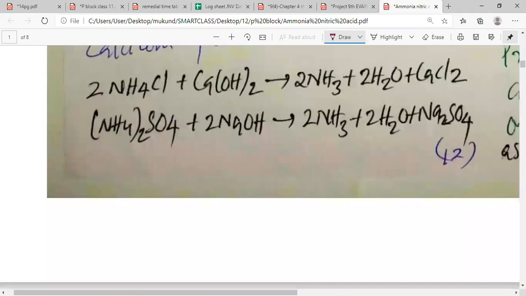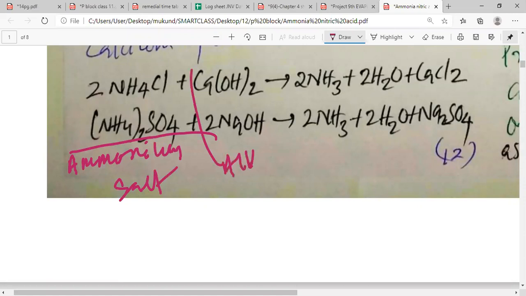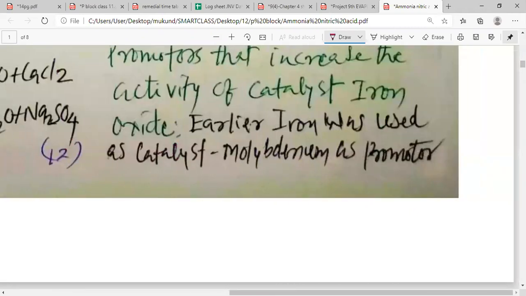The various ammonium salts, my dear students, that we can see, when they react with the alkalis, we get ammonia produced. Same way, my dear students,